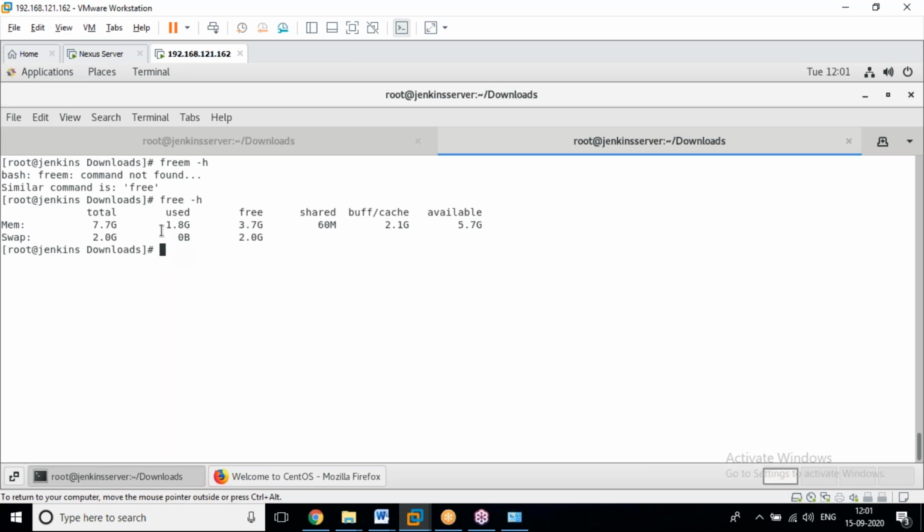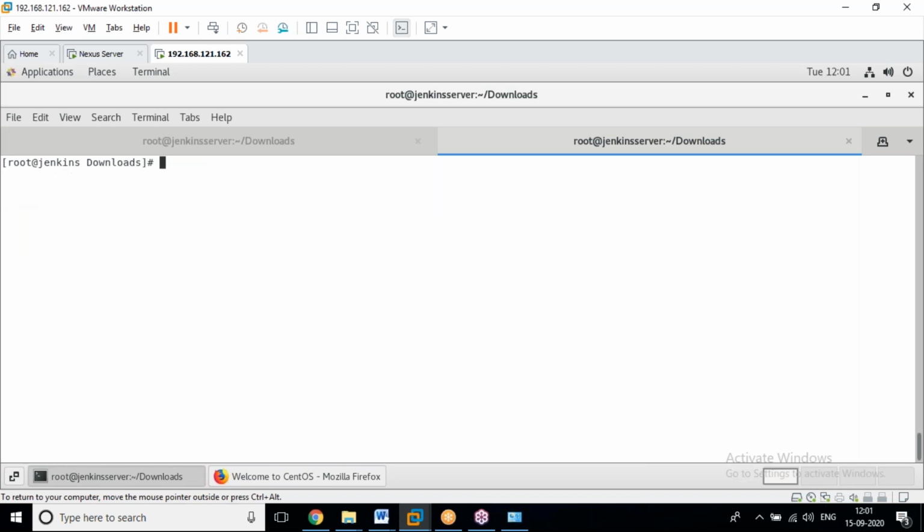Right now 1.8 is utilized, but we can use a total of 7.7 GB for every VM.